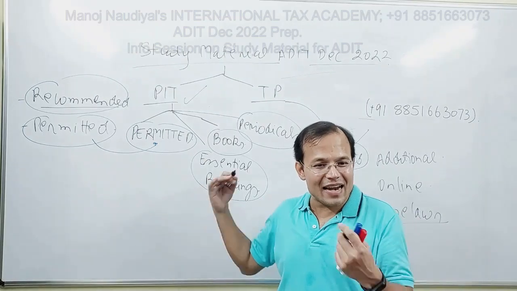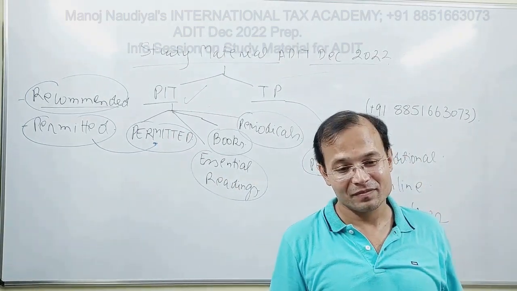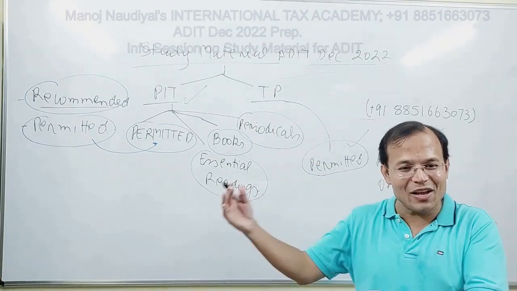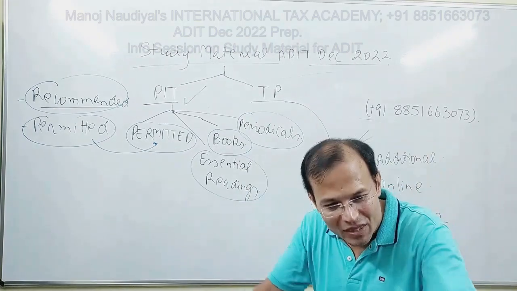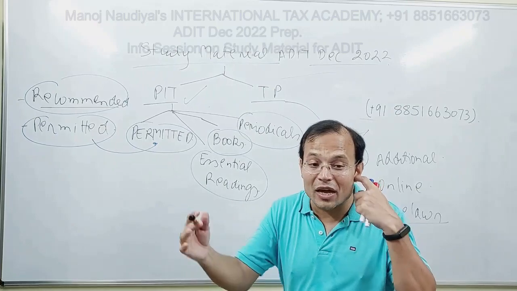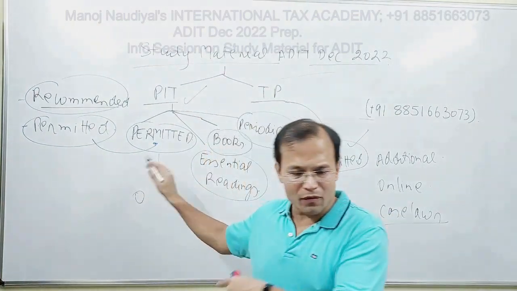So in effect, ADIT, PIT as well as TP, it's an open book examination. It's an open book examination. Why open book? Because you can take any or all of the permitted text into the examination. You can refer while you are preparing for the examination. You can use that. You can use PIT. You can use the base document for PIT, would be what?